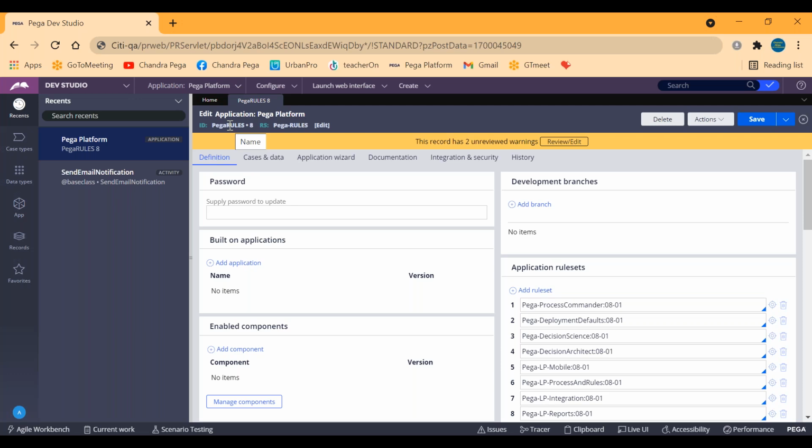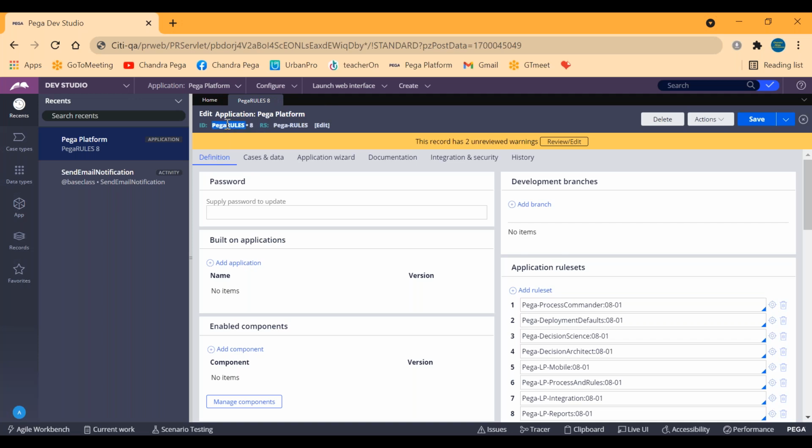Every person will call you by your name only, but in the background, processing has to be done with your employee ID, like your salary management or anything. Everything will be processed based on your employee ID only, but they will call you with your name, meaning the display name. So even for each and every rule in PRPC, we will have an identifier as well as a display name.